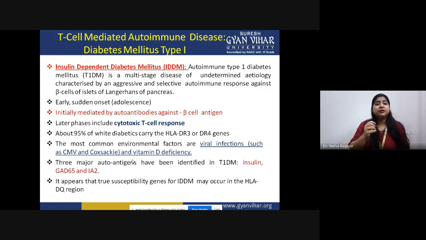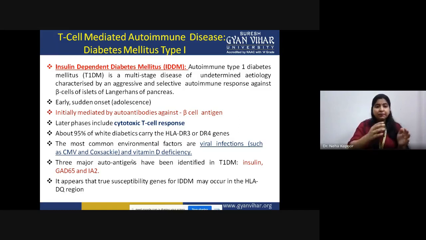However, there are many researchers who have shown the effect of many kinds of viral infections in the progression of the disease. Suppose you are suffering from a particular viral infection such as CMV, or you are suffering from vitamin D deficiency. In that case, you are more prone to developing this diabetes disease.